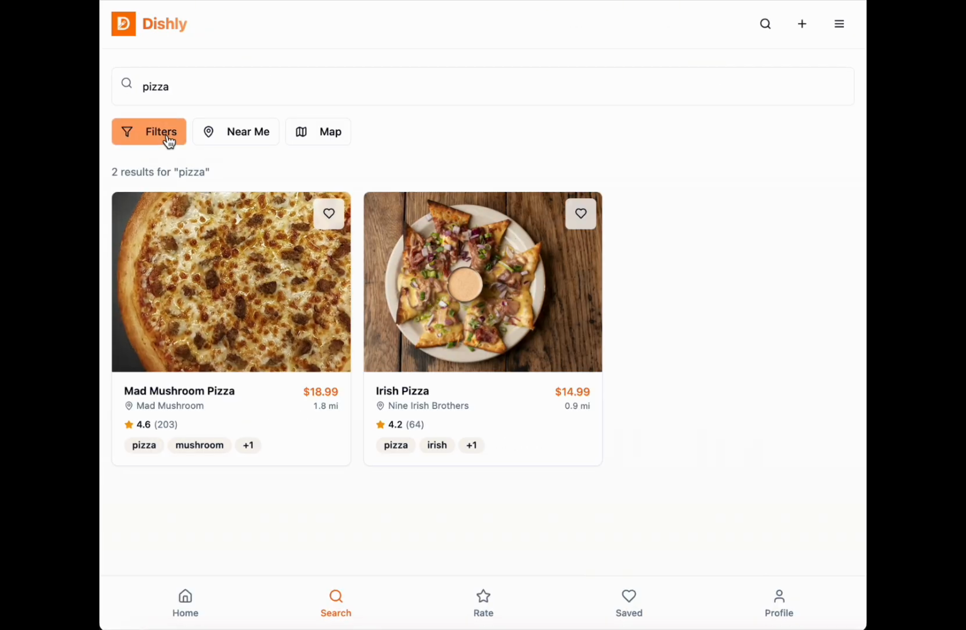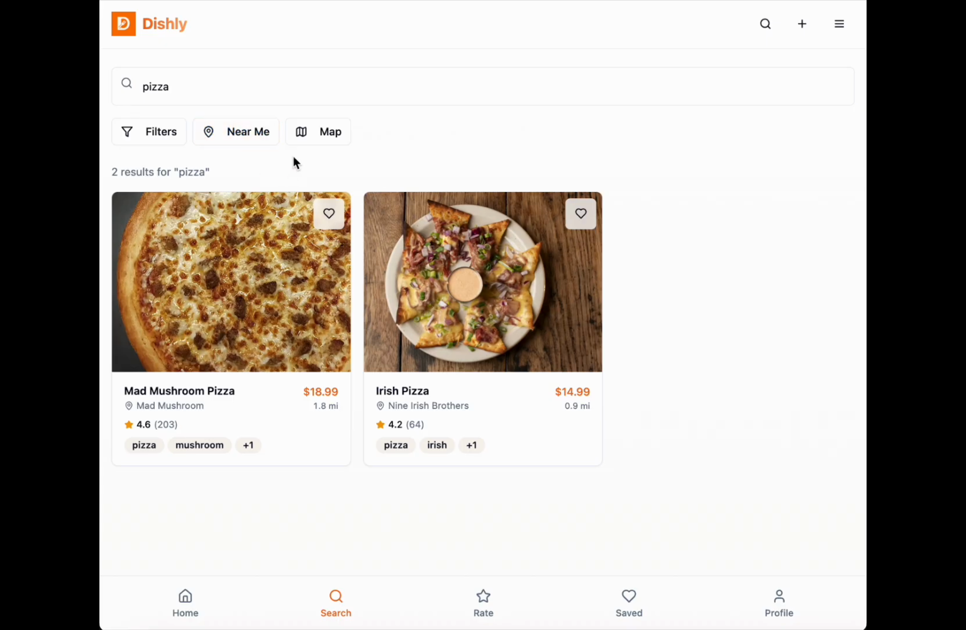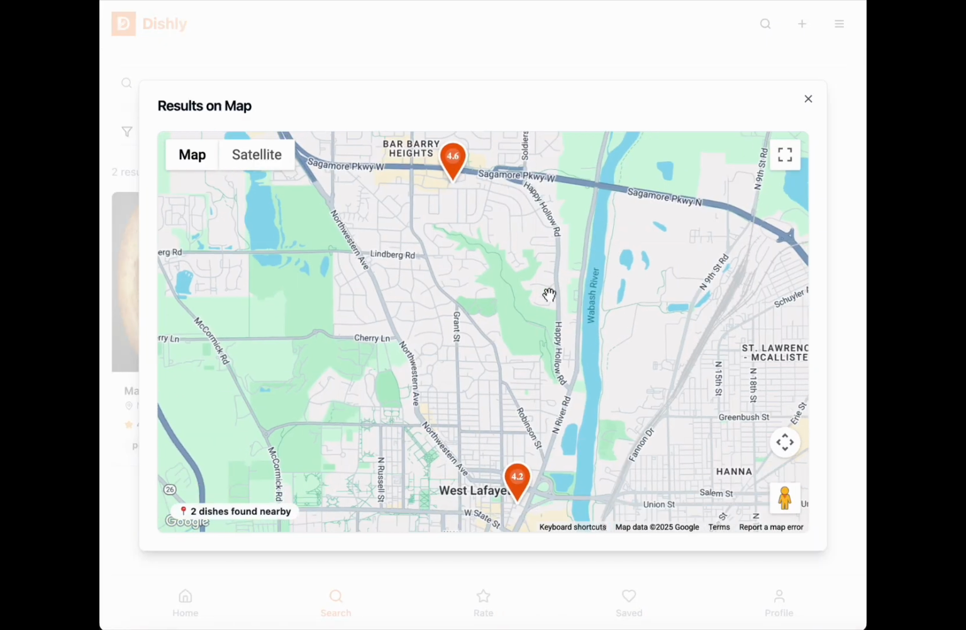And then if you click filters, you can search by restrictions like vegetarian, vegan, gluten-free. You can also search by sorting, so highest rating to lowest rating. There's also a quick near me search, which will sort by distance. If you click this map button, it will show you the search in a map format.